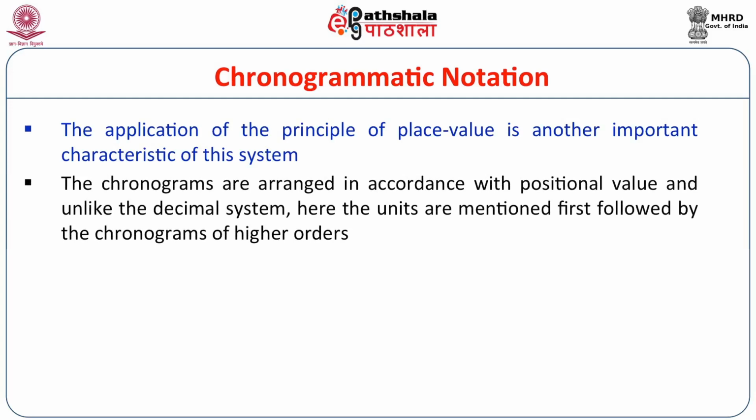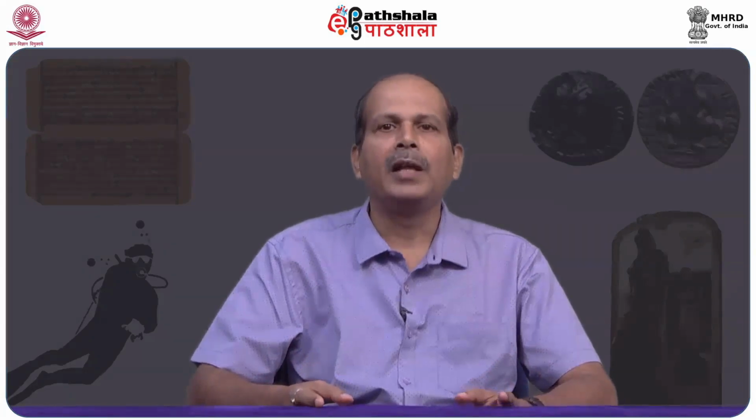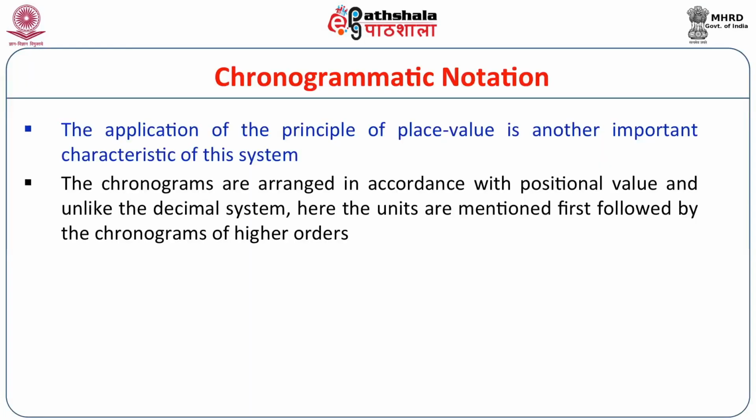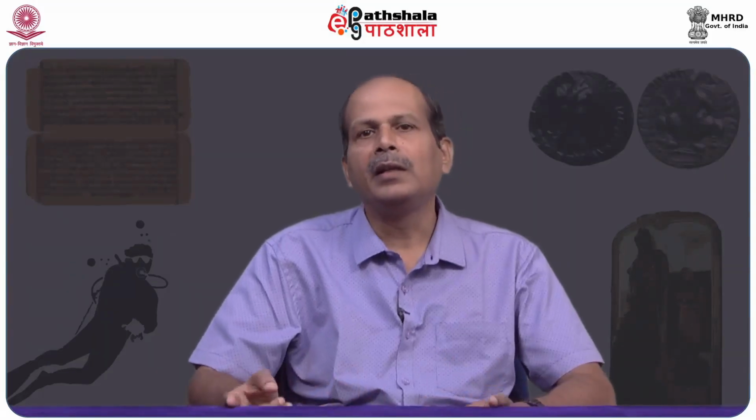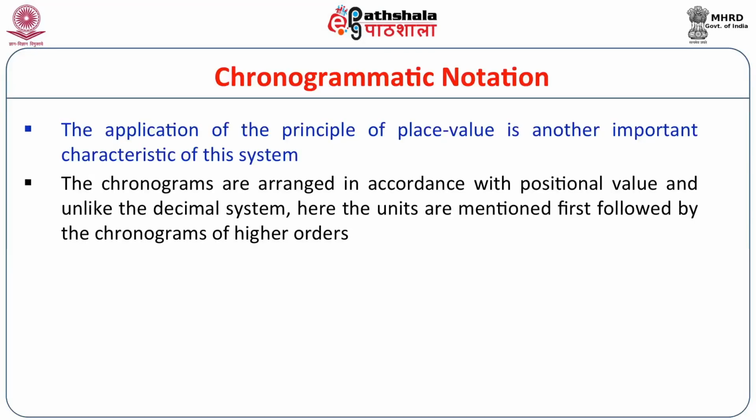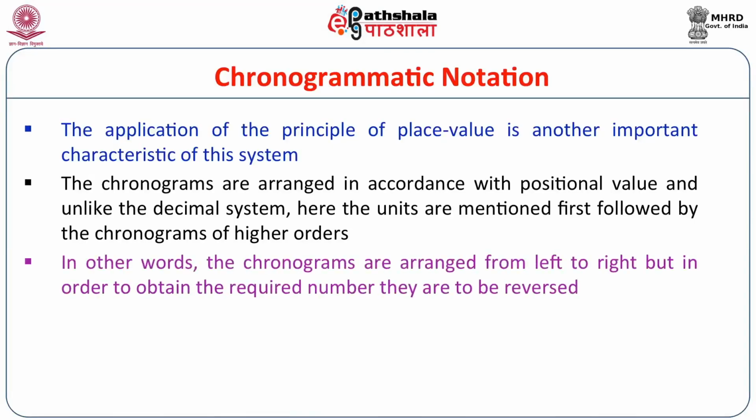The chronograms are arranged in accordance with positional value, and unlike the decimal system, here the units are mentioned first, followed by the chronograms of higher orders. In the decimal place value notation, the higher places are used first and then followed by lesser units. But in chronogrammatic notation, the units are mentioned first and then the higher orders. In other words, the chronograms are arranged from left to right, but in order to obtain the required number, they are to be reversed.